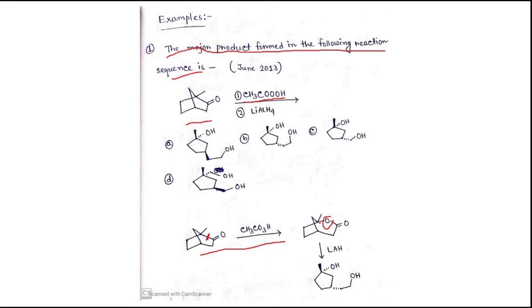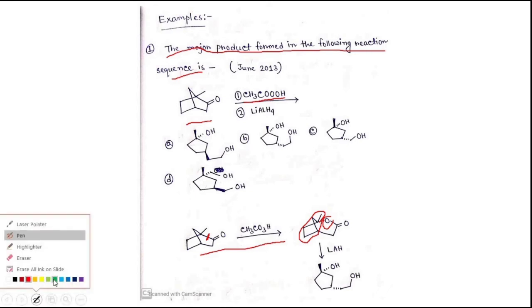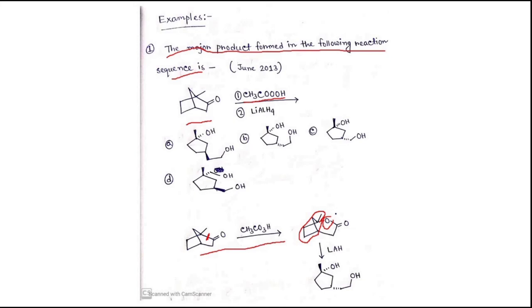Now if you look carefully, if you consider that this portion is on the plane of the paper, and if I take another color, this whole portion will be below the plane of the paper. Now I have already shown that this cyclic ester we can call a lactone. A lactone can be reduced to the corresponding dialcohol in presence of lithium aluminum hydride.